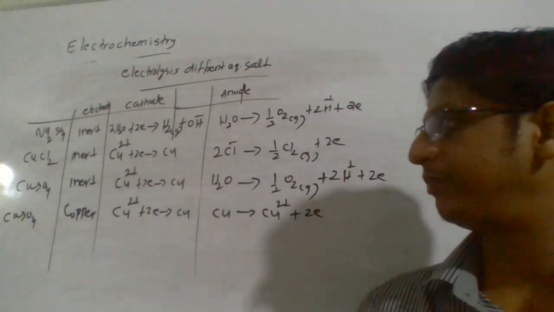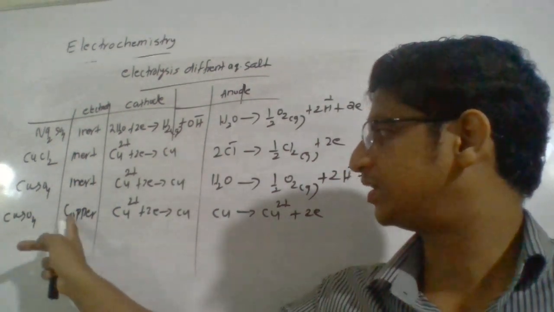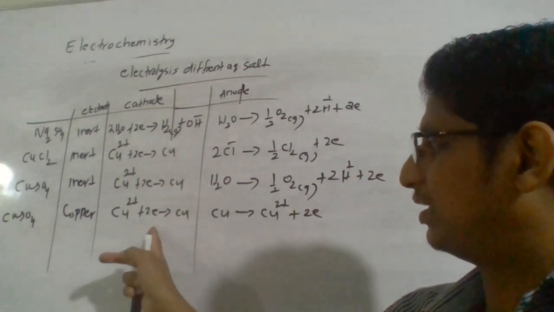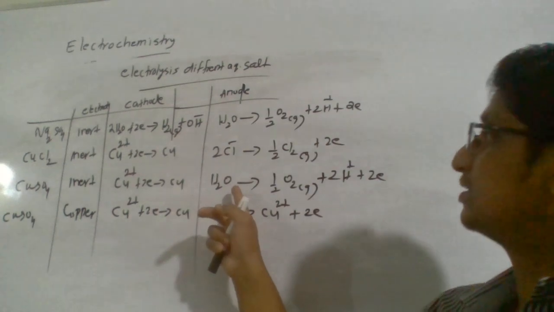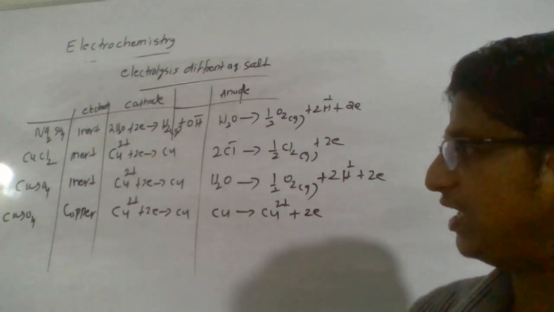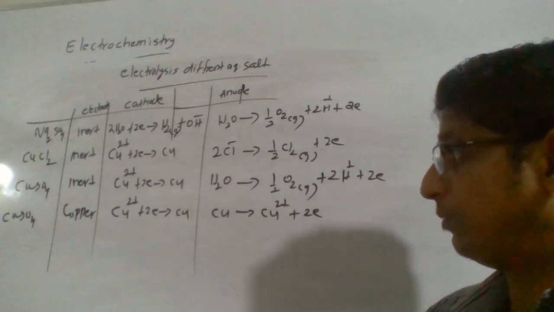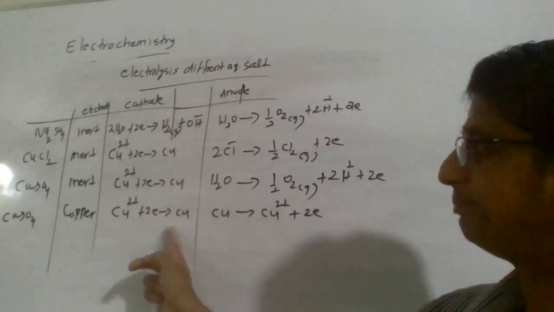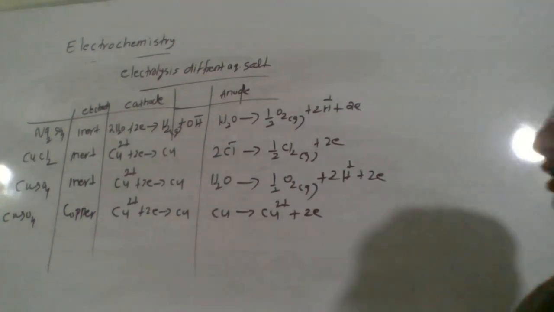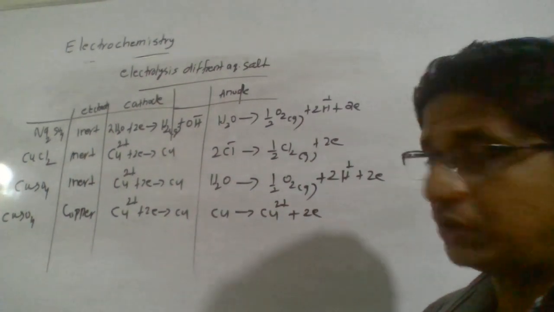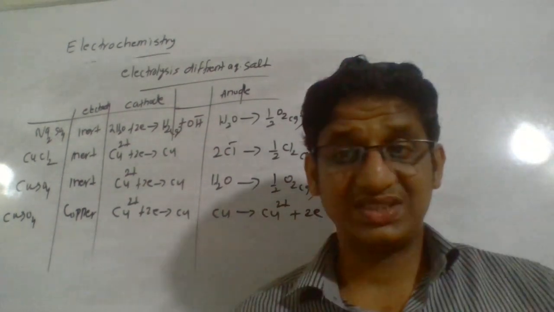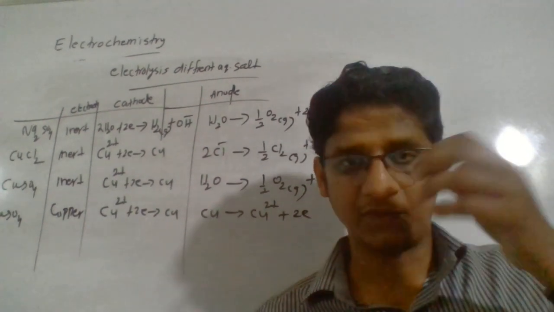Here you just compare copper sulfate with inert electrode and copper sulfate with copper electrode. With an inert electrode, you will see copper metal like the other case, but oxygen was produced at the anode. Using a copper electrode, you will see a change: copper metal is getting deposited at the cathode, and copper is getting oxidized to copper ion at the anode. So this is one of the basic starts for electrochemistry.